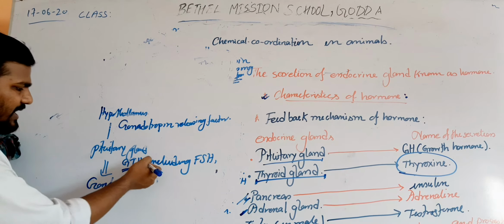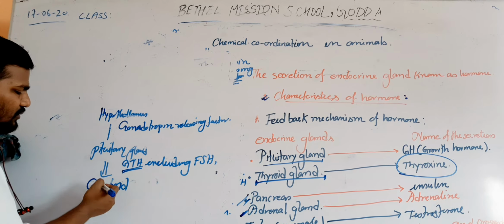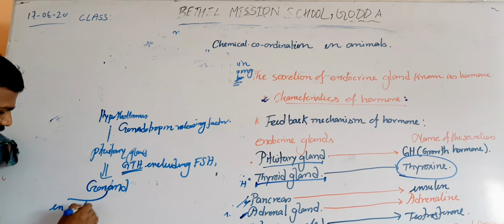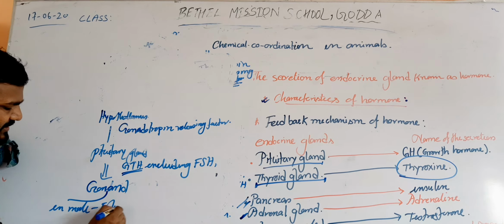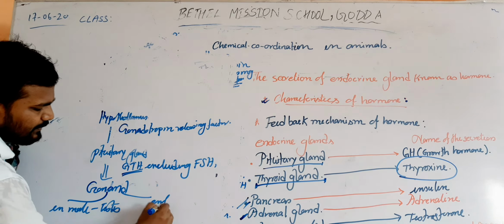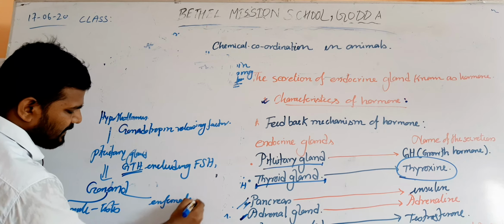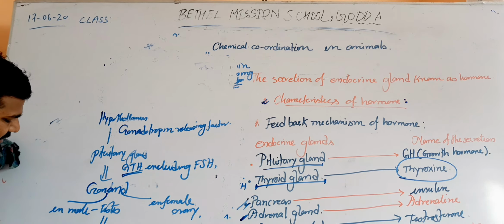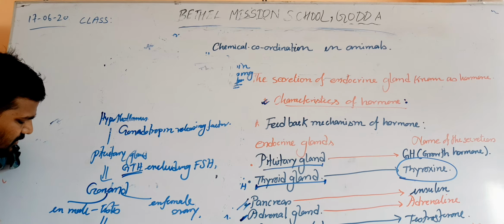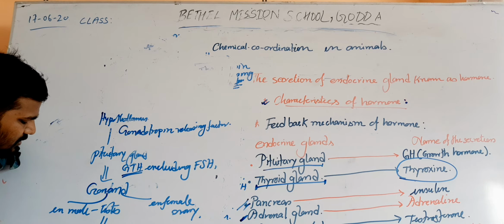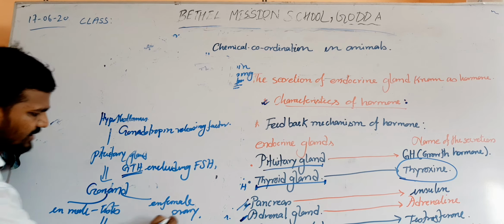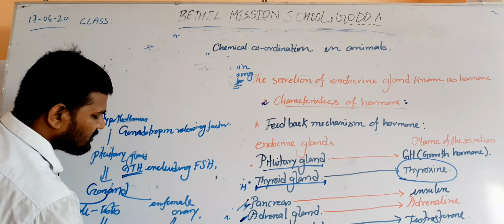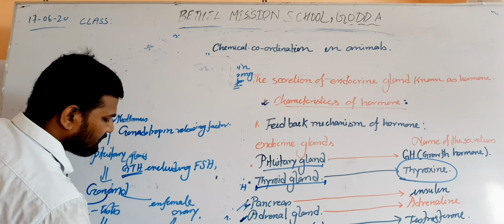These GTH mix with the blood and circulate to the gonads: in male, the testis, and in female, the ovary. Then the testis will secrete testosterone, and the ovary will secrete estrogen or progesterone.